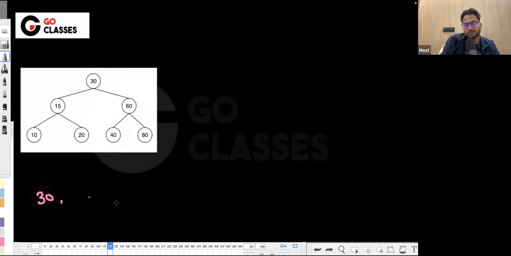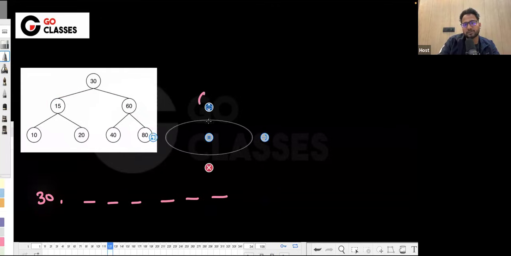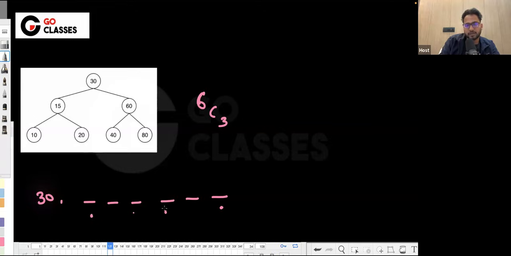Now there are six positions, right? One, two, three, four, five, six. That I should be choosing. Let me first choose for the left subtree. From these six positions, let me choose three positions for 15, 10, 20. Suppose any three positions could be finalized. Out of the six positions, I'm finalizing three positions. So there are 6C3 ways to choose those three positions.